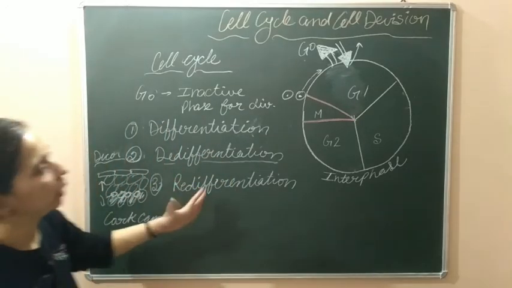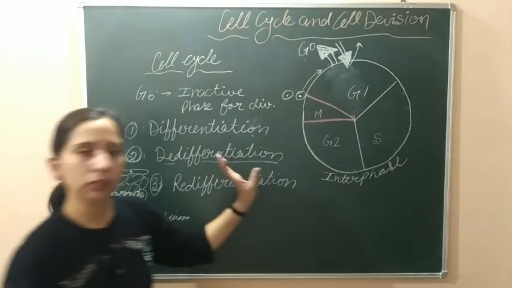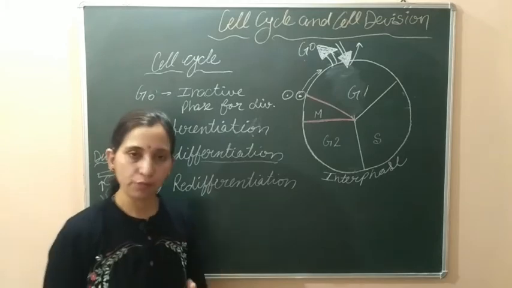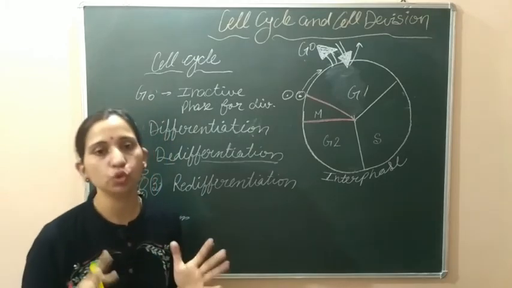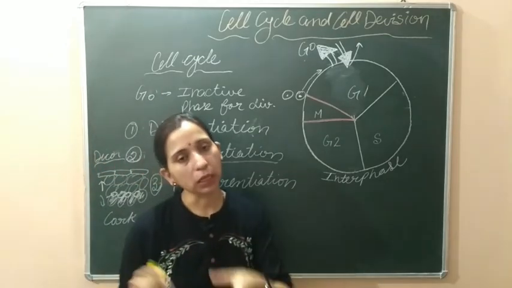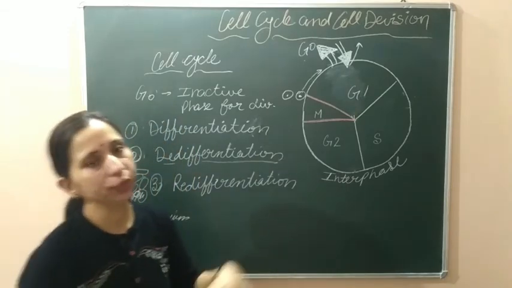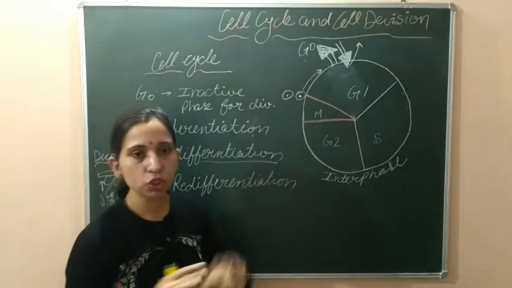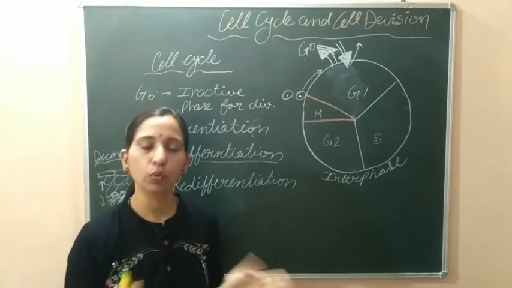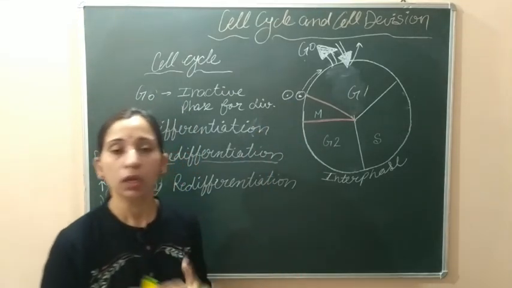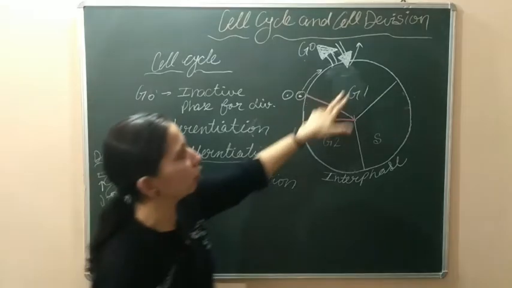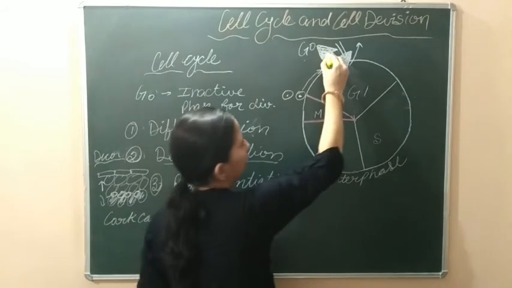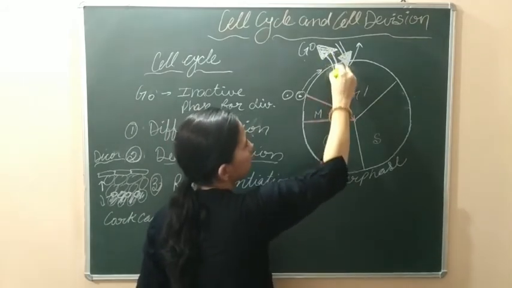Let's see what happened here in the normal cell cycle. The cell passes through interphase and then enters the M phase, where it divides and forms two daughter cells. These daughter cells will again enter interphase and continue the cell cycle. But when a daughter cell is formed and does not want to divide further, it wants to become specialized or differentiated, then it exits from the cell cycle, and this condition is known as G0.